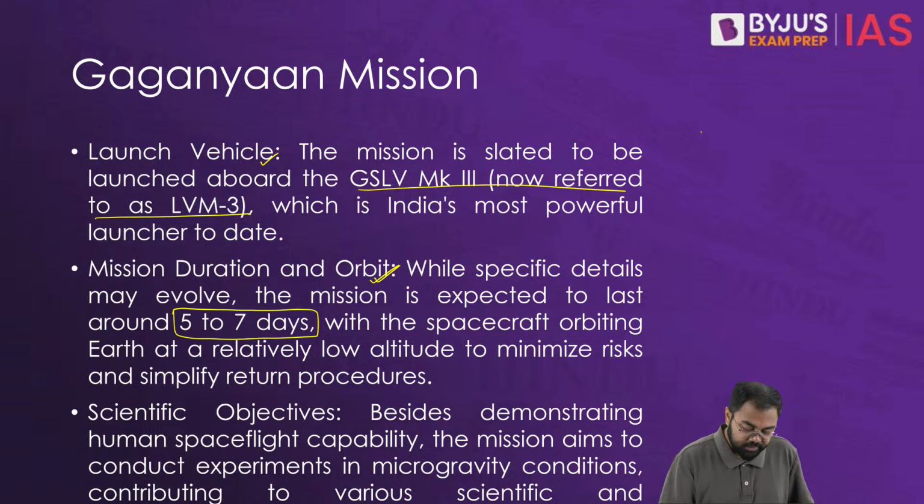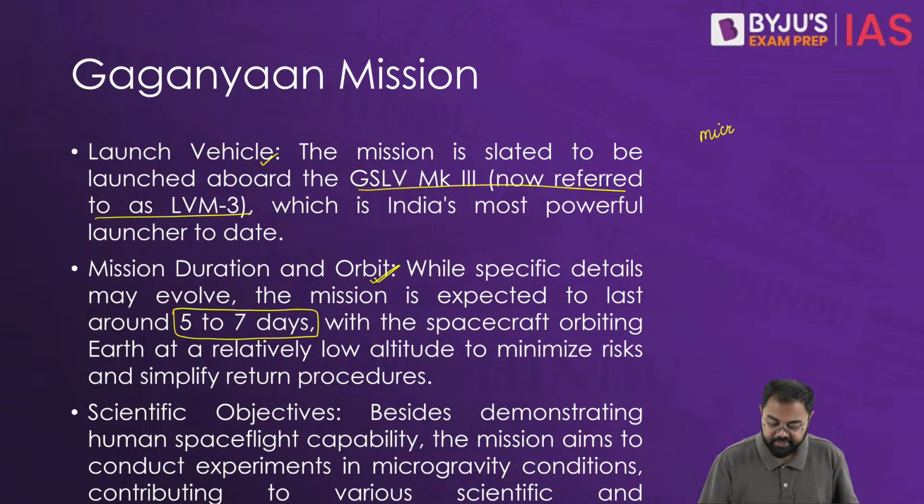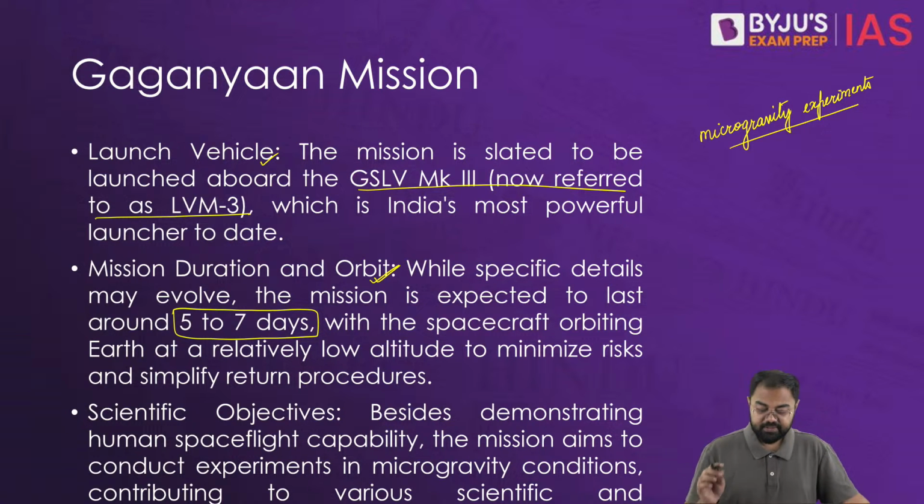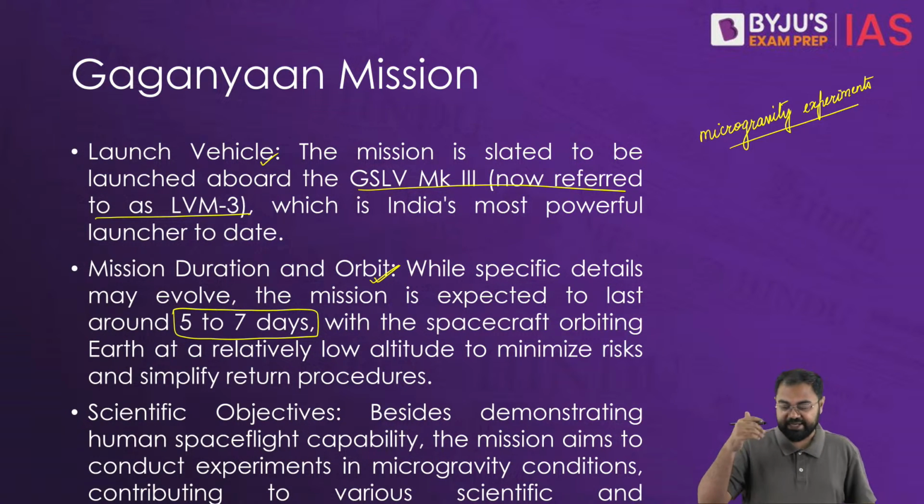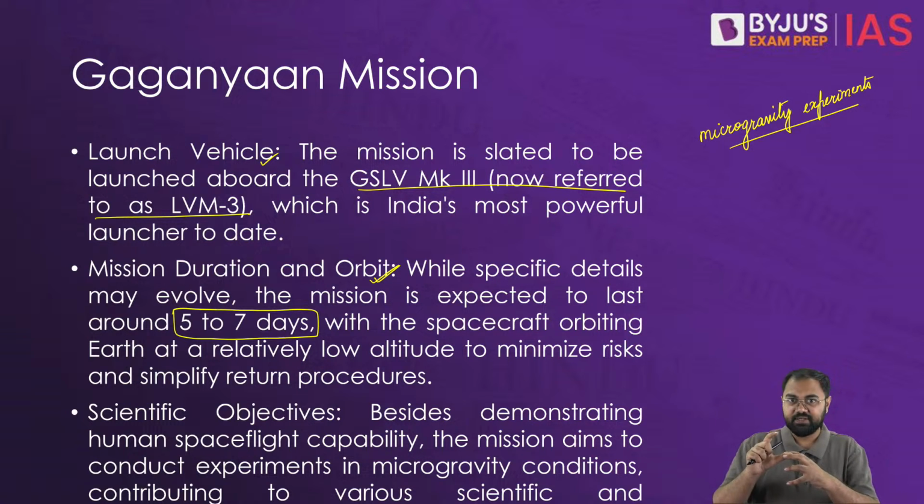Microgravity, this is a keyword that you will always find with regards to the Gaganyaan mission. Microgravity experiments. Now when we say microgravity experiments, the meaning of the term is that when you go to space, as you go away from the earth, the gravitational force will keep on decreasing, because gravity is always related to how close you are to the given mass.